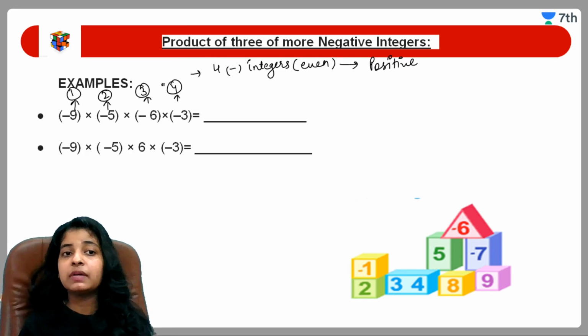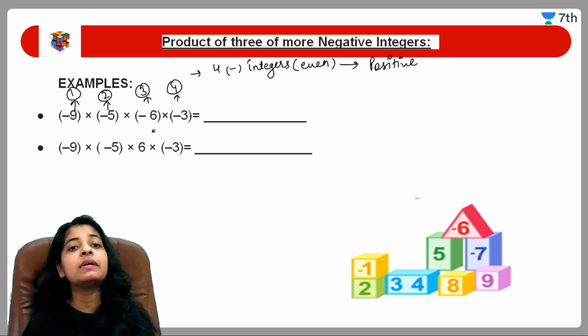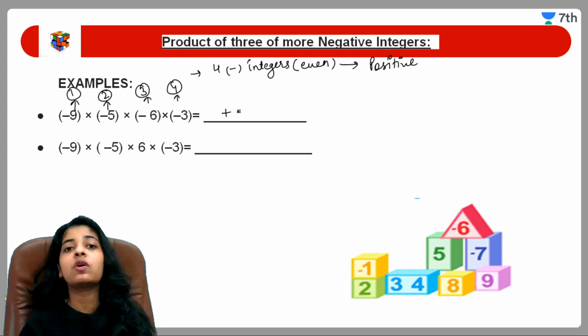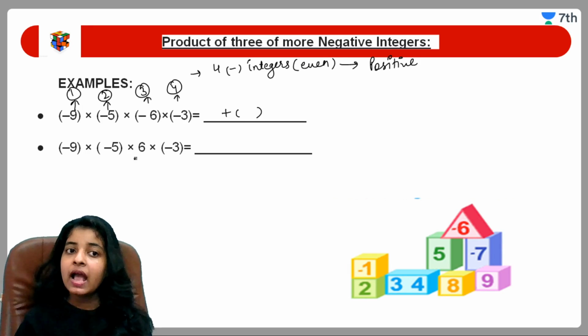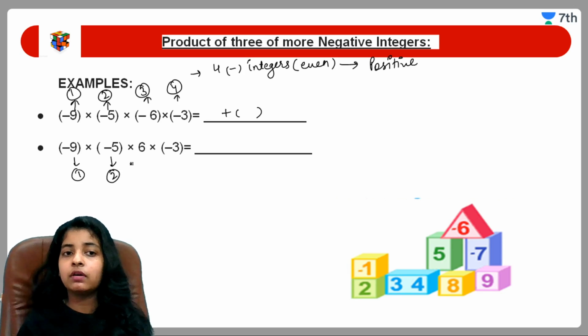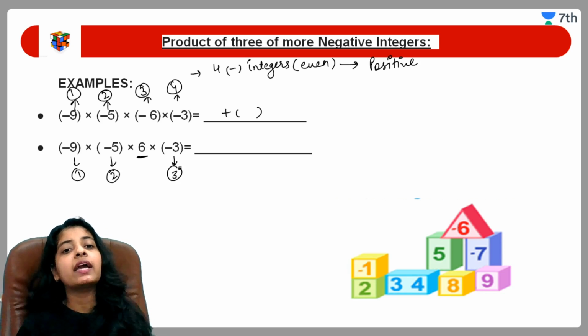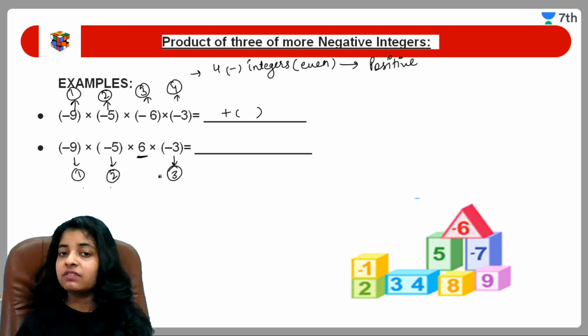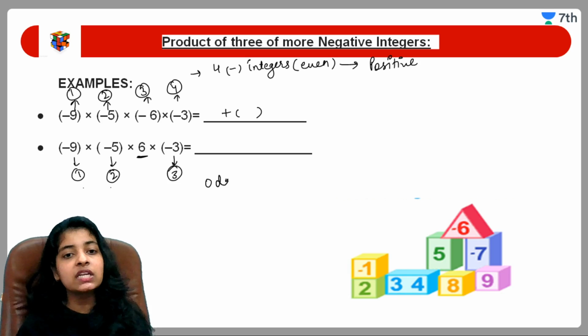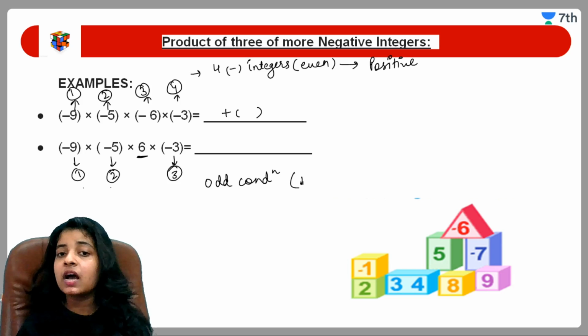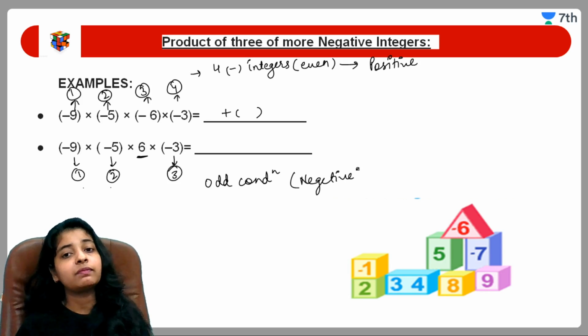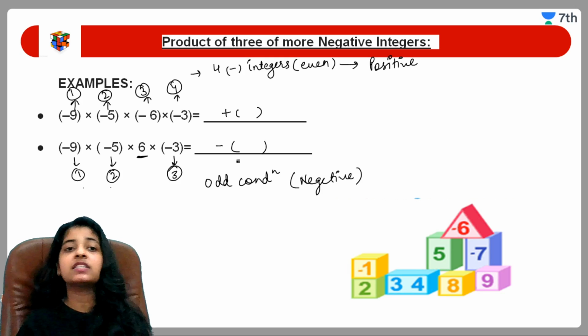So here we will multiply all these numbers and after multiplying we will get a positive result. Similarly, we will count the negative numbers: first negative number, second negative number. This one is not a negative number, so we will not count it. This is again a negative number. Here we have 3 negative numbers, which is an odd count, and in the odd case we always have a negative sign. So here we will have a negative result.